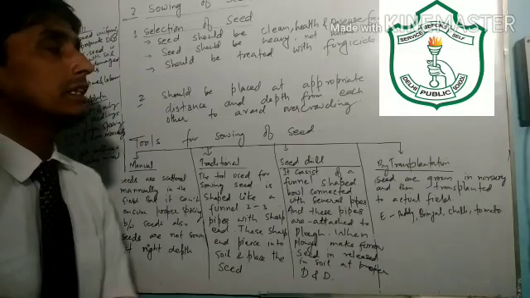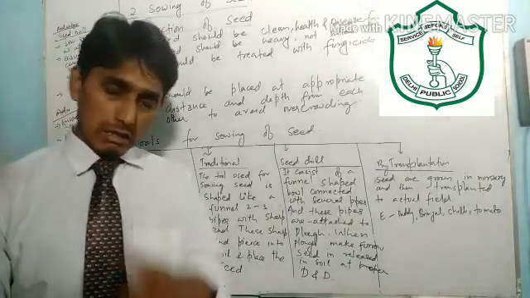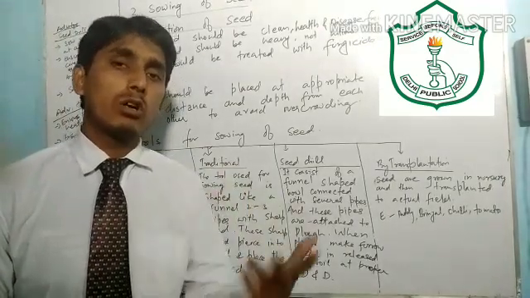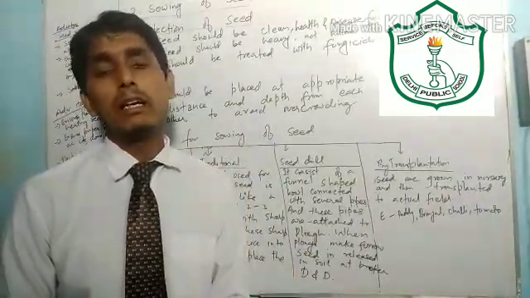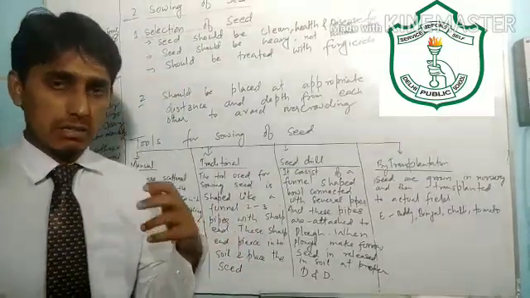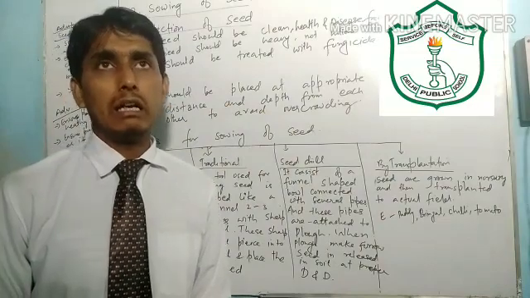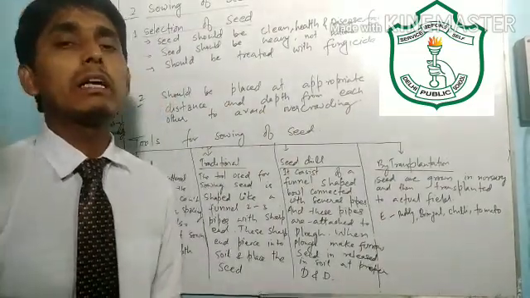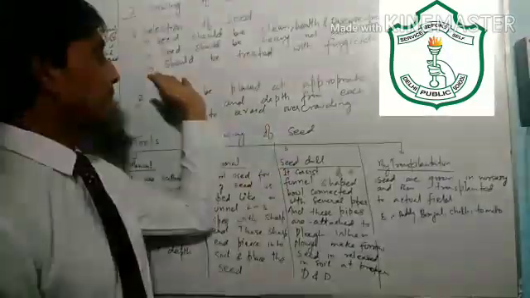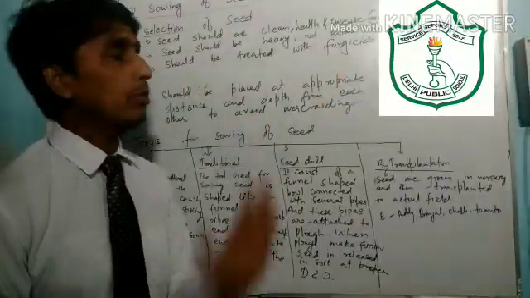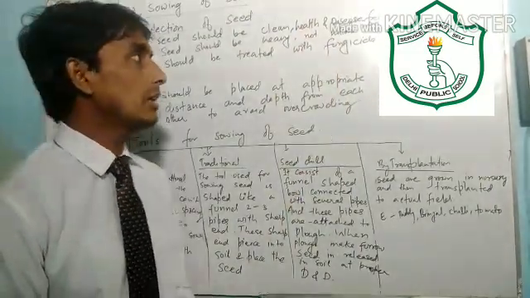Also seed should be treated with fungicide. Before sowing, the seed which we are going to sow should be treated with fungicide, so that when we sow the seed in the field, it cannot get some kind of disease. So beforehand, before sowing the seed, we apply a fungicide on the seed.